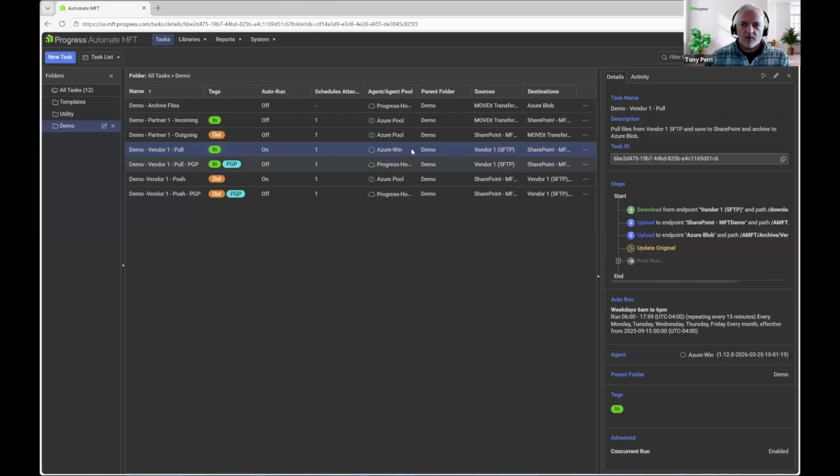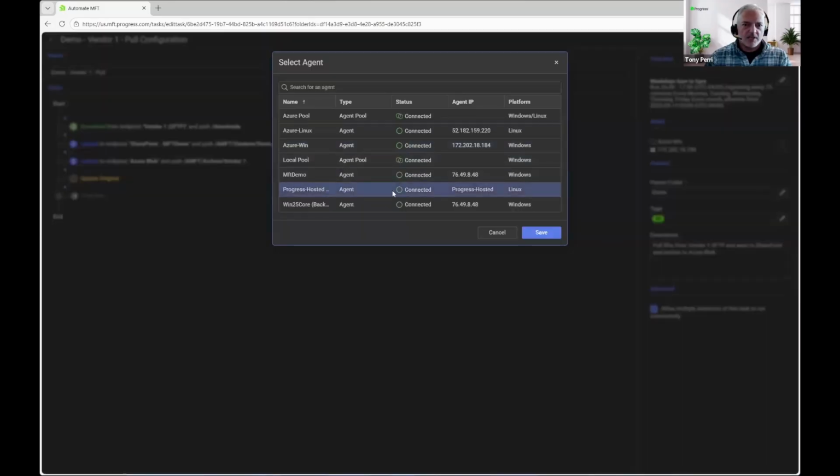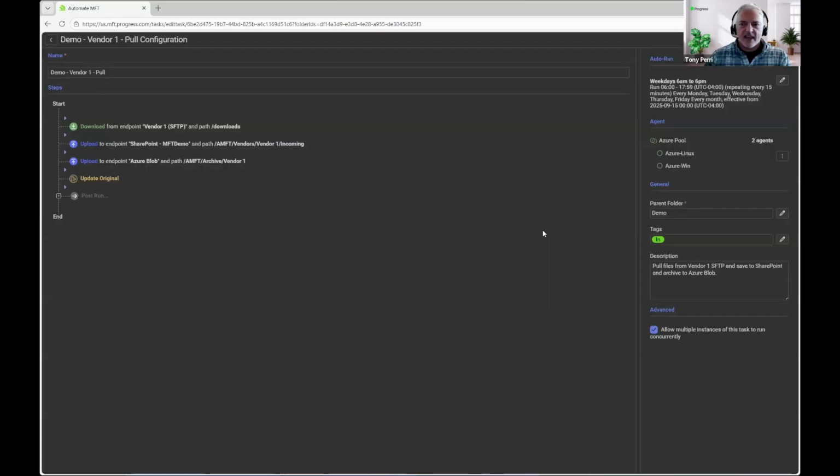So let's say that I wanted to change that to either a Progress hosted agent, which I could do, or maybe I want to change it to my Azure agent pool. And then that way, if one of those agents isn't available, the other one will be available. So reassigning the agent, sorry, that a task will run on is really just that simple.